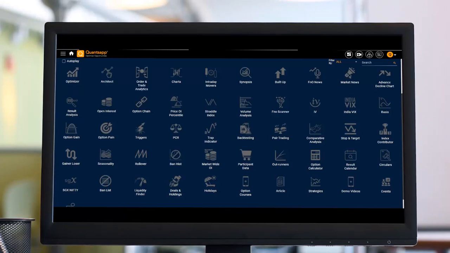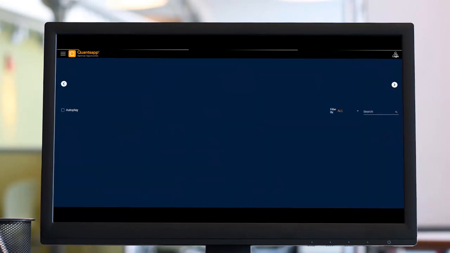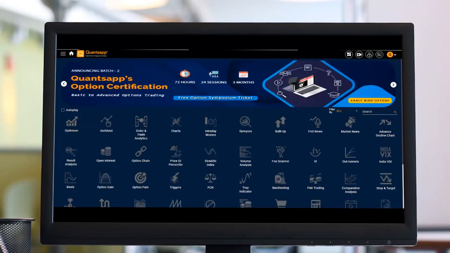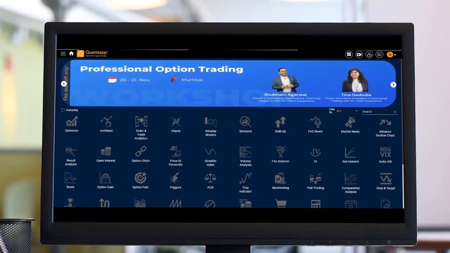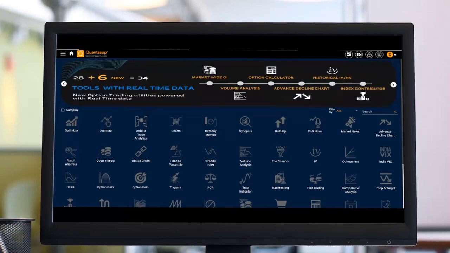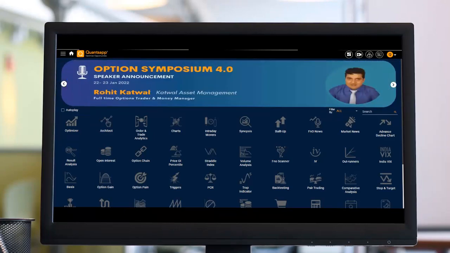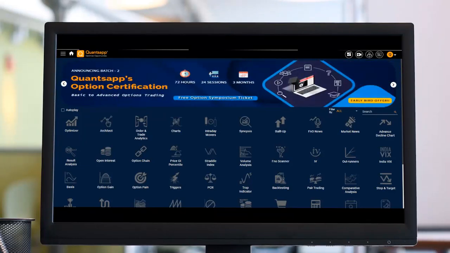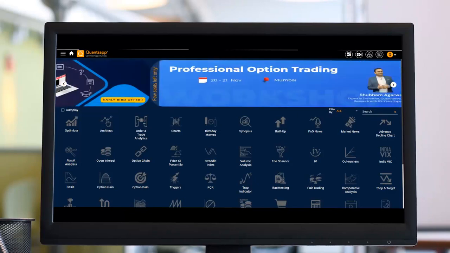Let's take an example. I want to buy Nifty's 18,300 call option, and you, on the other hand, want to sell Nifty's 18,300 call option. I am the buyer in this scenario and you are the option seller. Until buyers and sellers meet, the open contract won't get created, my contract won't be open.